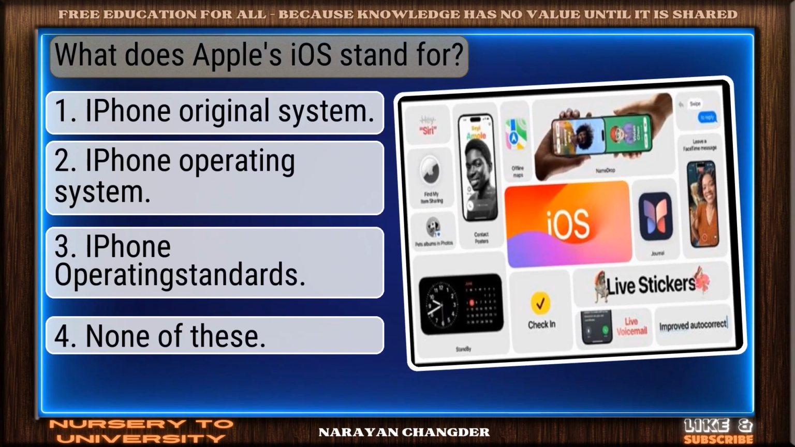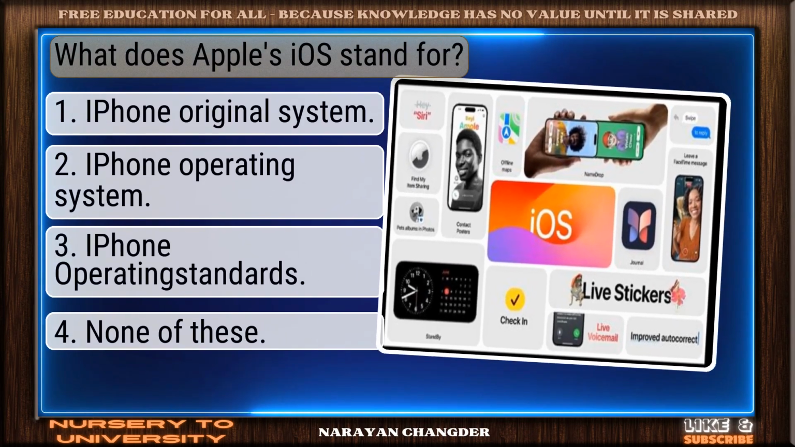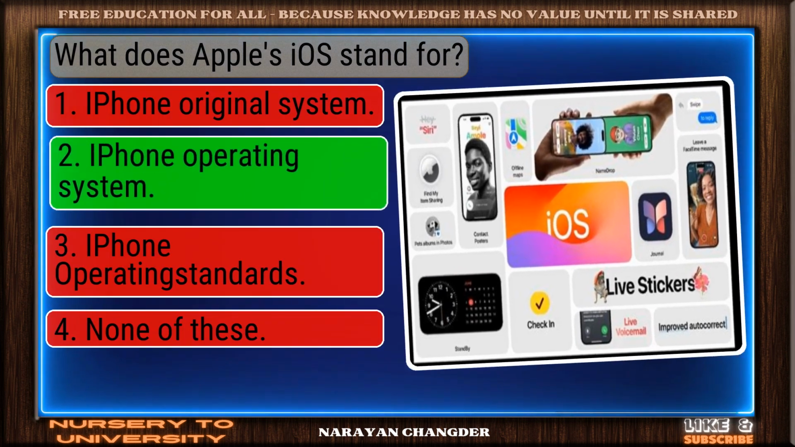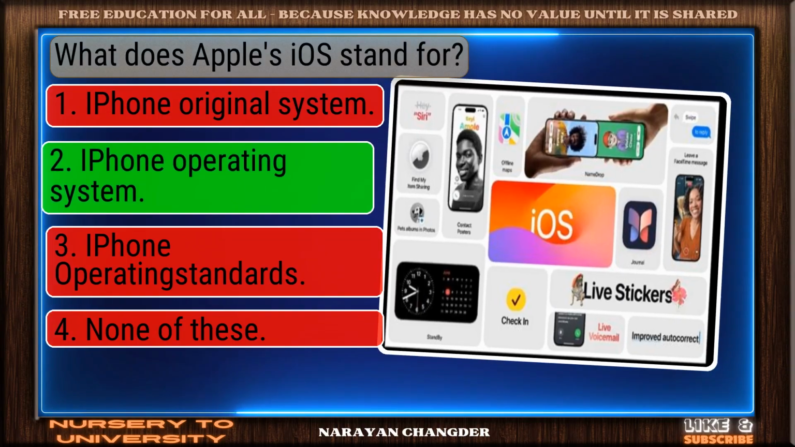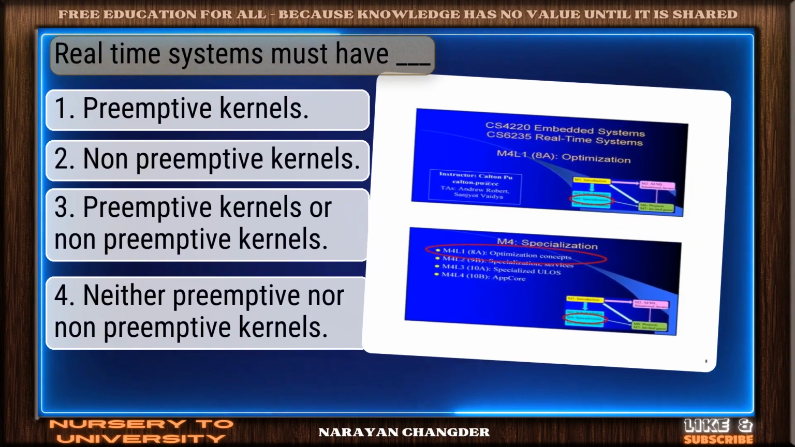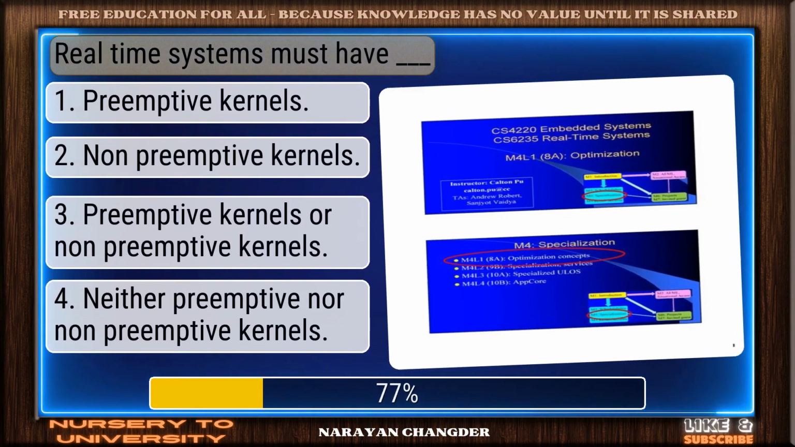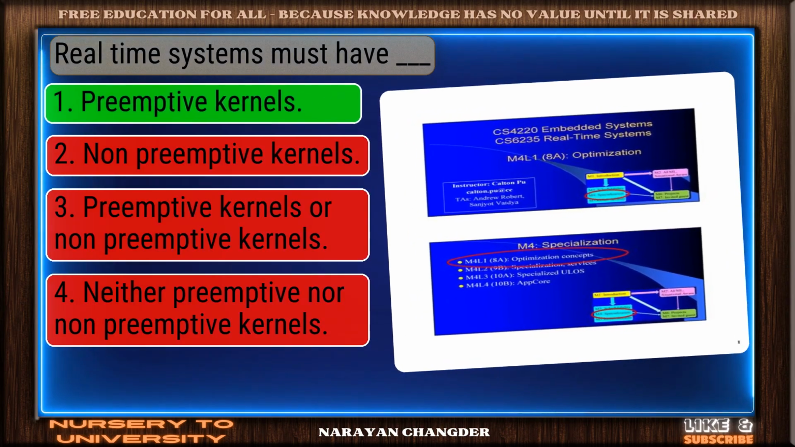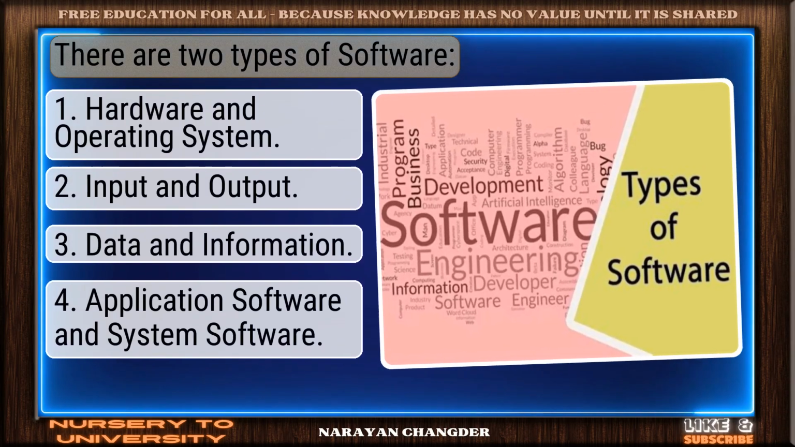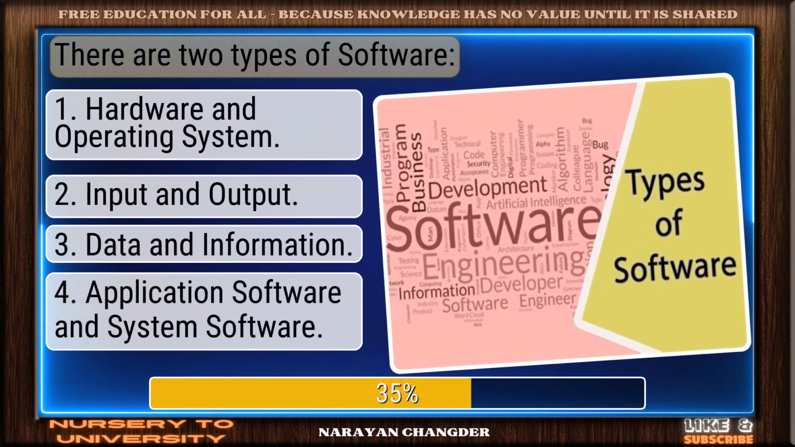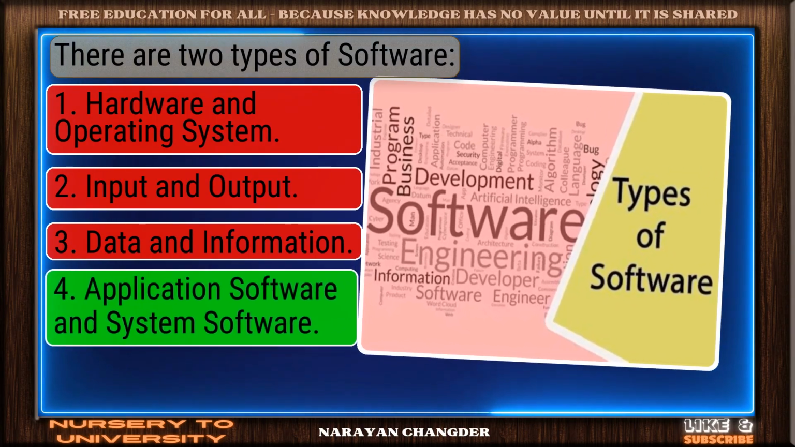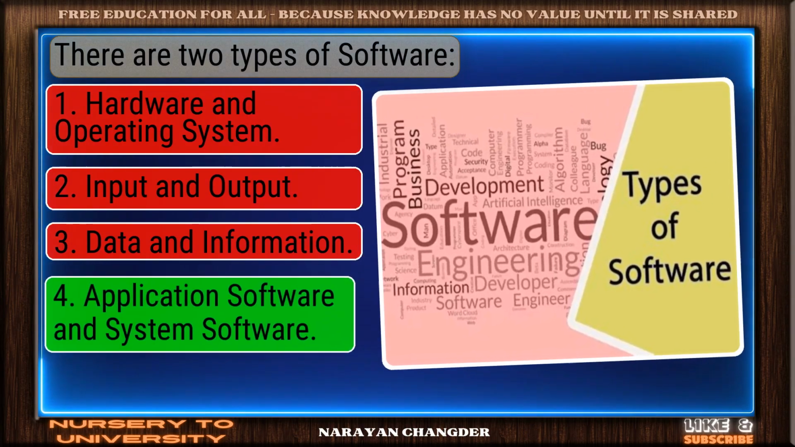Question number 46. What does Apple's OS stand for? Clear logic. Your choice iPhone operating system is sound and 100% true. Question number 47. Real-time systems must have Dash. Great job. Preemptive kernels is the accurate answer. Question number 48. There are two types of software. Bravo. Application software and system software is the answer.